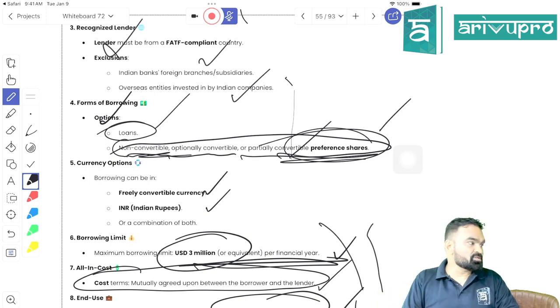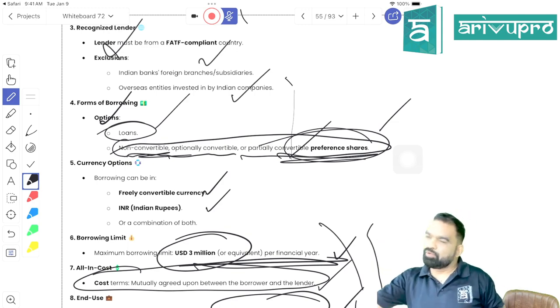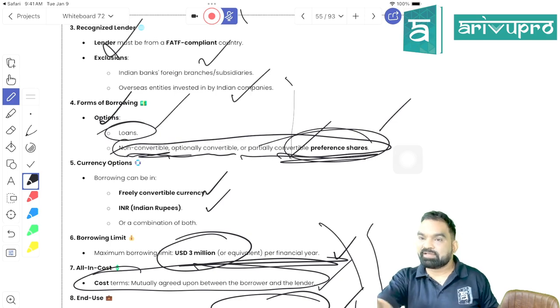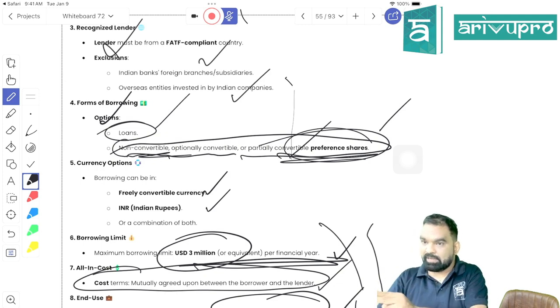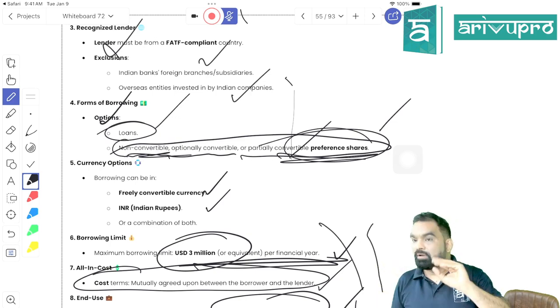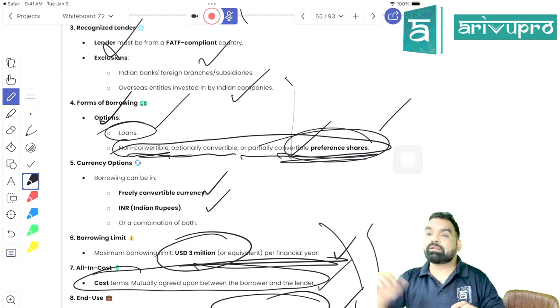When it comes to all in cost now, I told you that RBI has put restriction on all in cost. What is all in cost? Like if you're taking a loan from India, even you have to make certain expenses, right? Like loan processing fees you have to pay, right? Brokerage you have to pay, if you are taking a loan through a broker, right? Right, students? There are certain expenses involved when it comes to taking the loan, right?